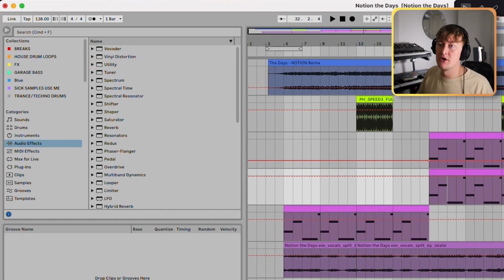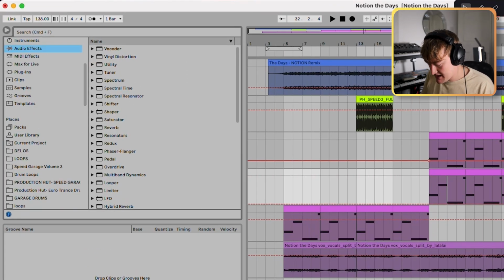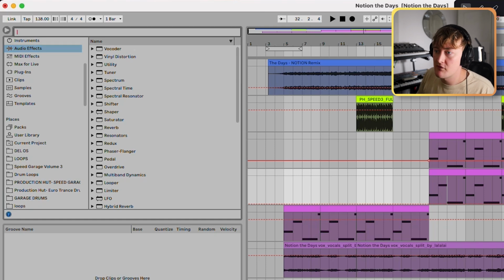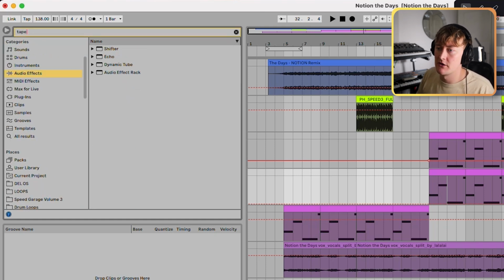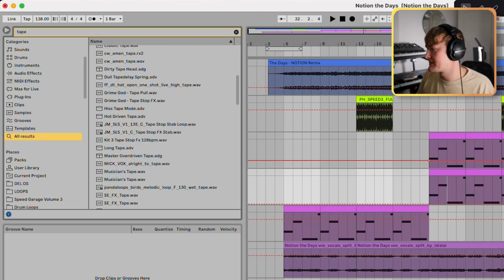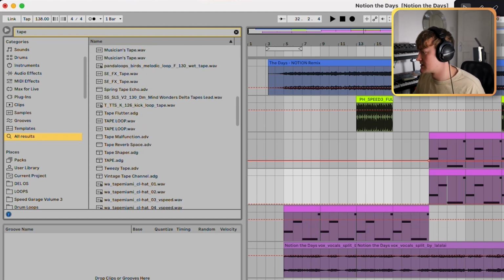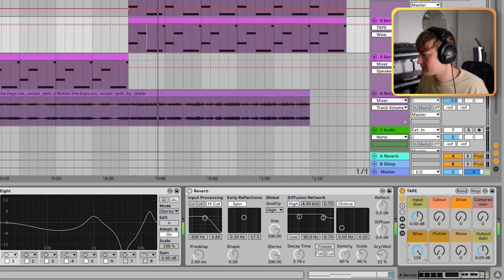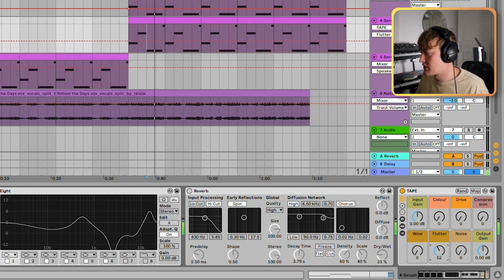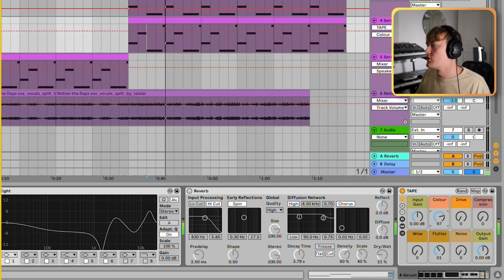There's also a free Ableton plugin you can use. It's called Tape. So I'm just going to find it, effects, and you can just download this for free, I think, on the Ableton website. So it's called Tape, and that does sort of the exact same thing. So look, same sort of stuff. Flutter, drive, color, compression, all that sort of fun stuff.